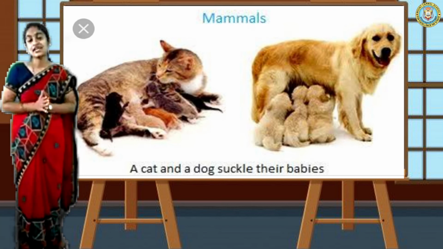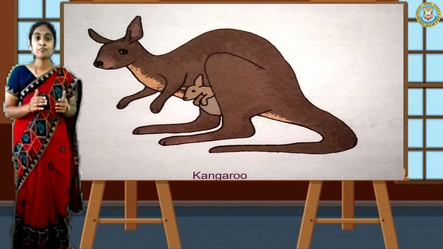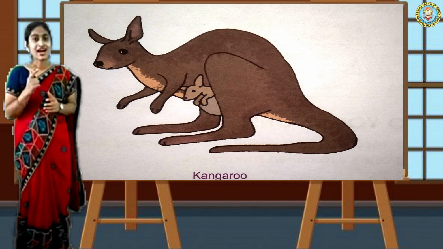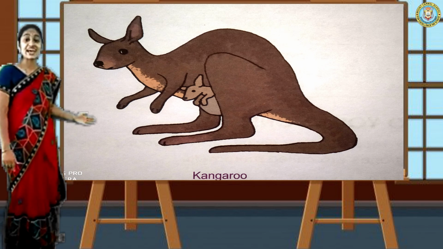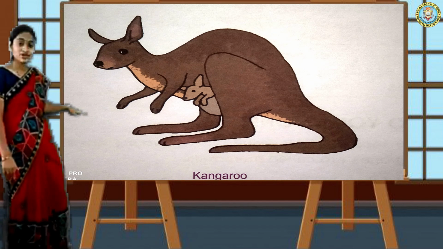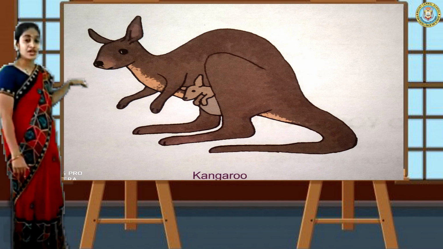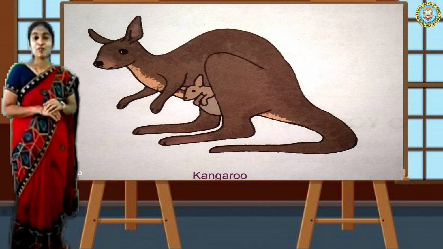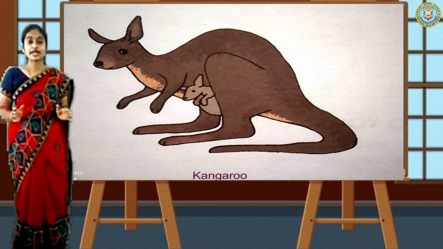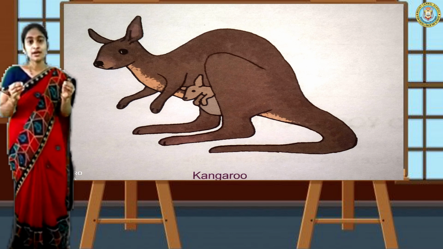it is, isn't it? Some animals carry their babies inside a pouch. Have you seen such an animal anywhere? Yes, here this is a kangaroo. What is the kangaroo doing here? There is a pouch and the kangaroo puts the baby into that pouch. That we call a marsupial, a group of animals which carry their young ones in their pouches.